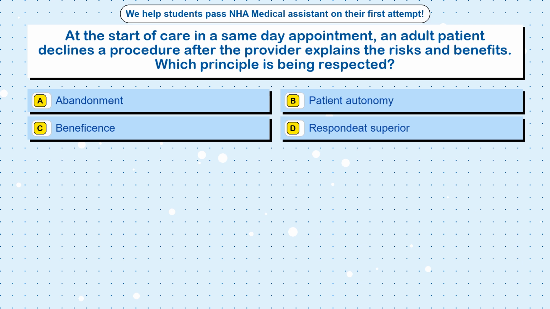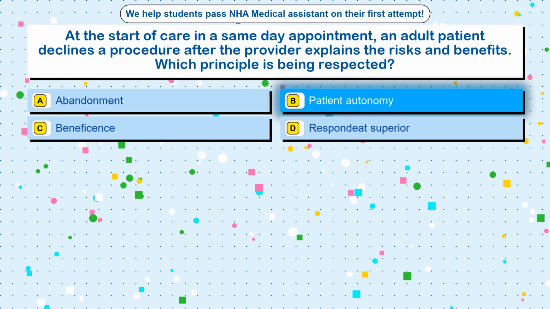Question 5. At the start of care in a same-day appointment, an adult patient declines a procedure after the provider explains the risks and benefits. Which principle is being respected? Option A, abandonment. Option B, patient autonomy. Option C, beneficence. Option D, respondeat superior. The correct answer is option B, patient autonomy.